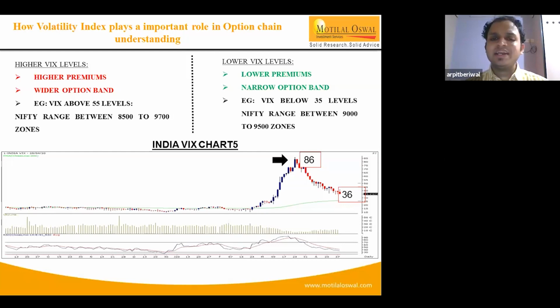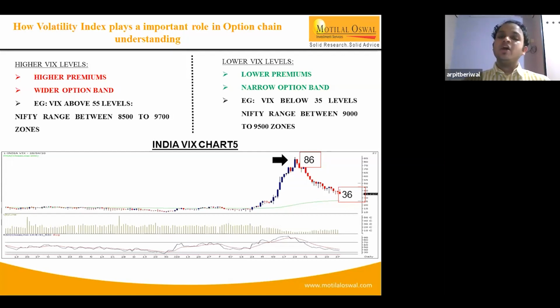VIX is basically a greed and fear indicator. When VIX is high, people are skeptical, there is fear in the market, and the market is expected to go down. I've taken an example over here. In the March series, when VIX was above 75, 80 levels, the option data gave us a wider trading range. Why? Because people were expecting wider swings and were ready to pay higher premiums for that. So the range was between 8,500 and 9,700, because premiums were high and people expected volatile swings to continue.